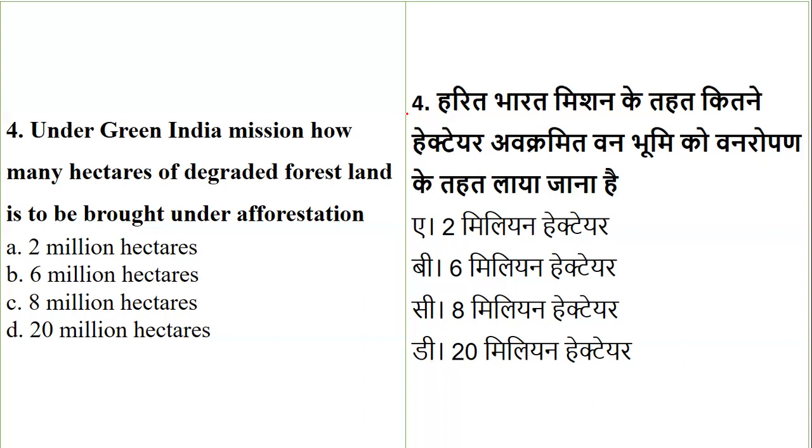So if you remember, day before yesterday, we studied one question which was in the 2021 cycle, it was asking about vulnerable forest land. So just remember, here also the question comes in the form of percentages or in the form of total land. So under Green India Mission, how many hectares of degraded land comes? It is basically 6 million hectares. So under Green India Mission, the land brought under afforestation is 6 million hectares. So the right answer is option number 2, that is 6 million.